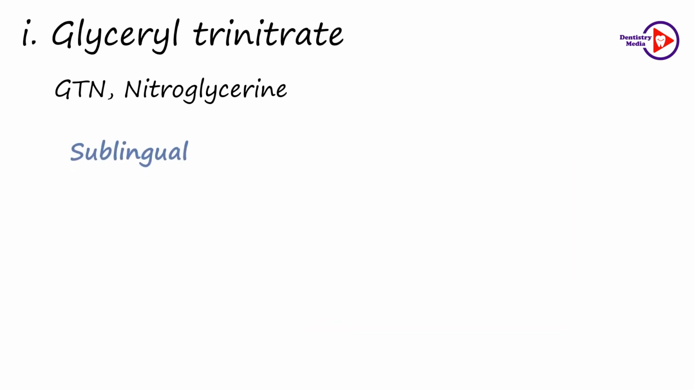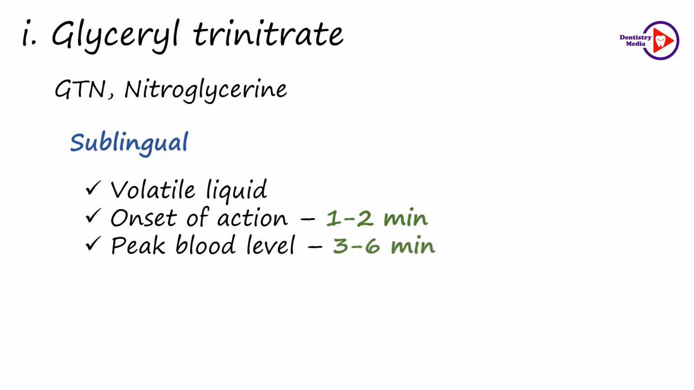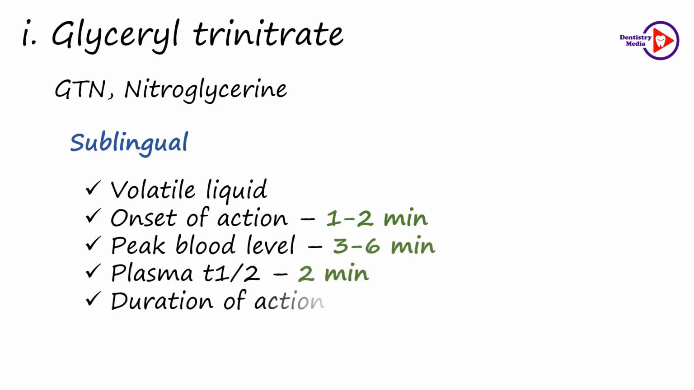Now let us see the individual drugs under the organic nitrates. The glyceryl trinitrate is a highly volatile liquid, therefore it can be given by the sublingual route, which has an onset of action within 1 to 2 minutes and the peak blood level reaches within 3 to 6 minutes. All this makes them suitable for the management of an acute attack.